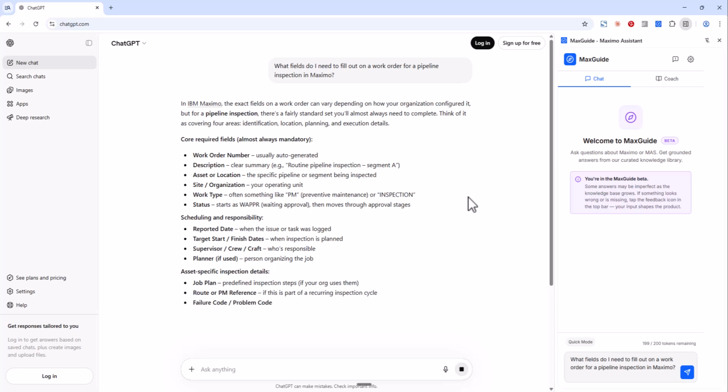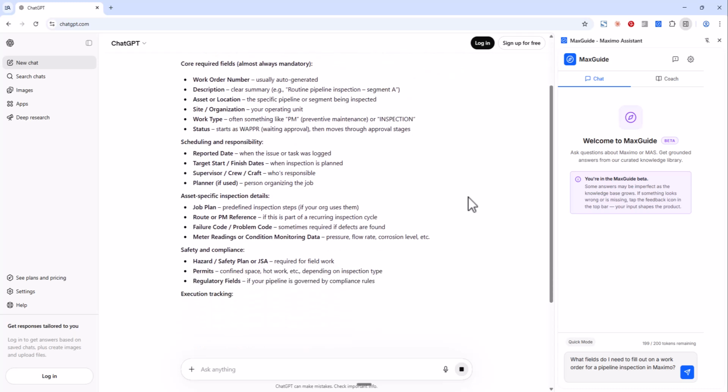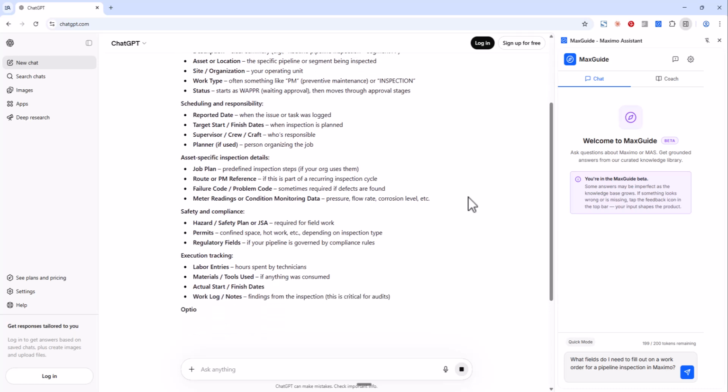It even gets some of the oil and gas features right. Safety plan, real. Hazard fields, real. Permits, real. Failure code and problem code, absolutely. So far it sounds like ChatGPT knows what it's talking about. That's what makes the next part dangerous.